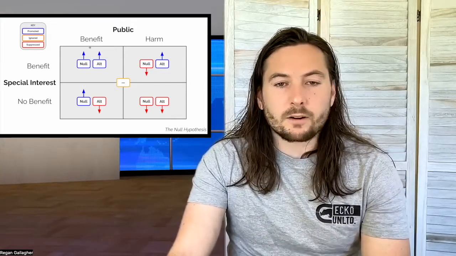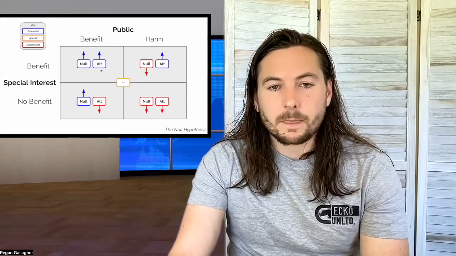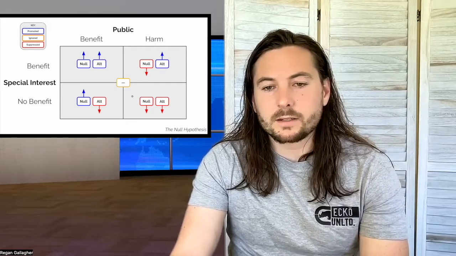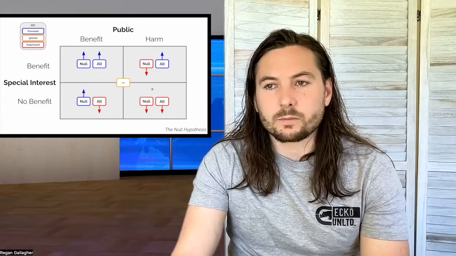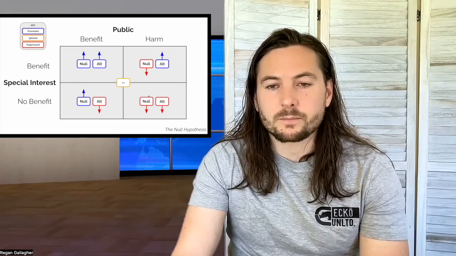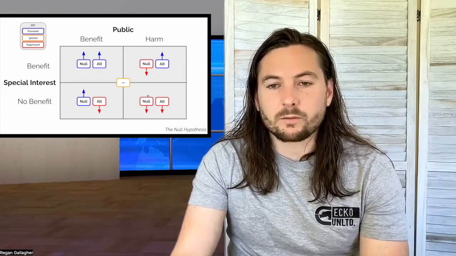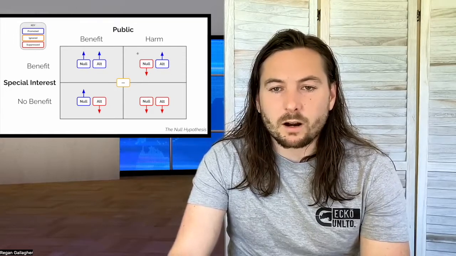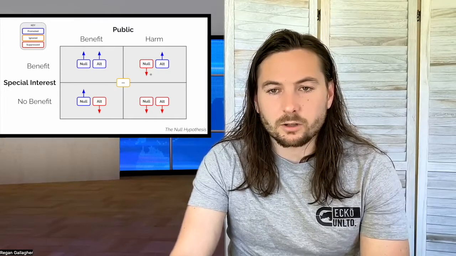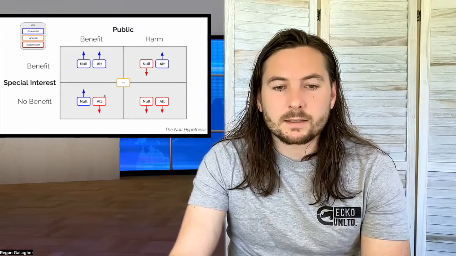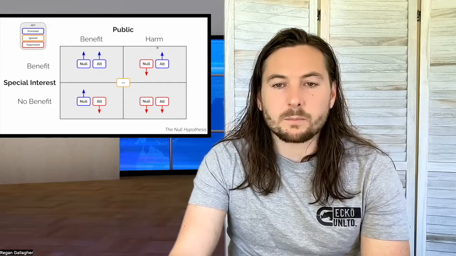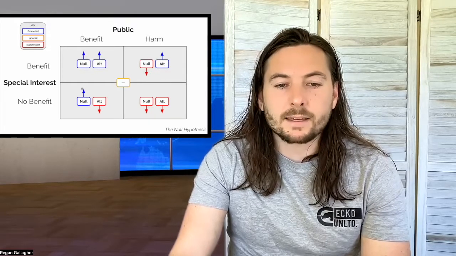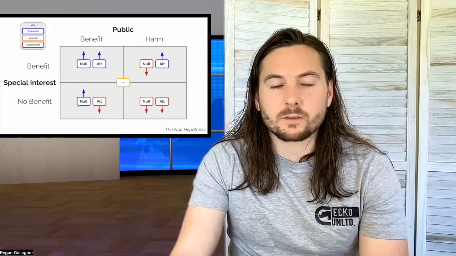So just to clarify, there are things that benefit both groups, and we can't make a clear prediction about that. And there are things that harm both groups, and we can't make a clear prediction about those. But in our search for black swan events with this conspiracy hypothesis, we can look for things in which there are opposite predictions under the null and alternate hypothesis. And that is true for things that harm the public and benefit the special interest groups, and things that have no benefit to special interests but benefit the public.